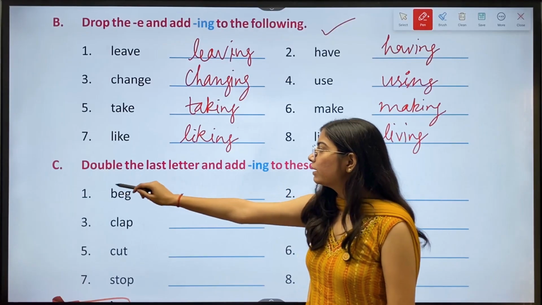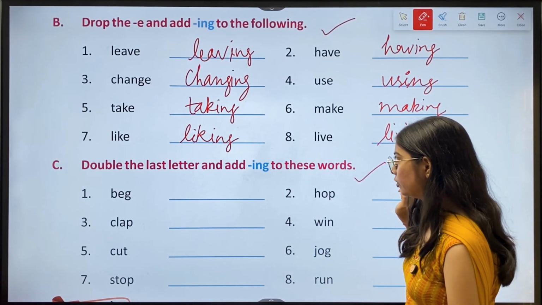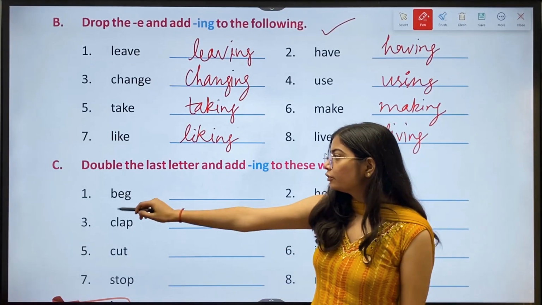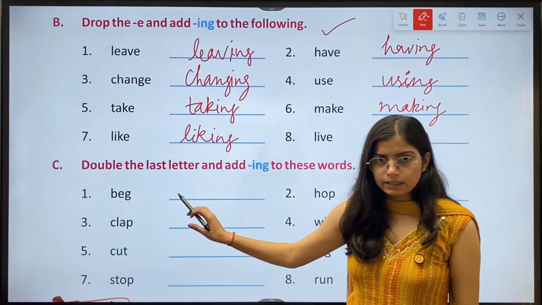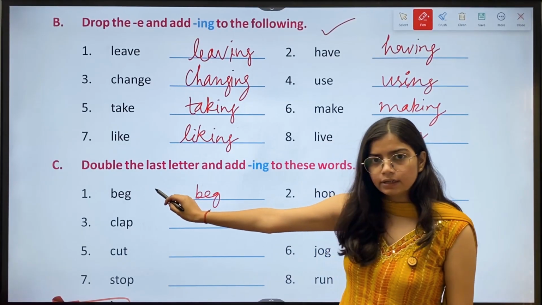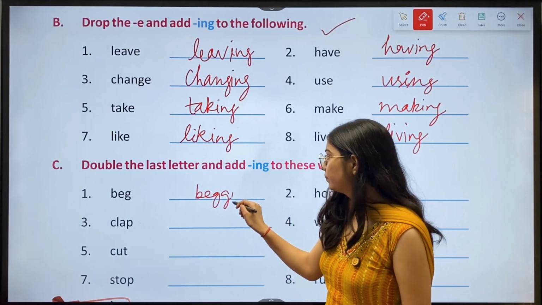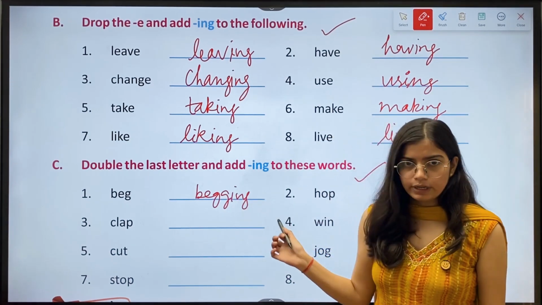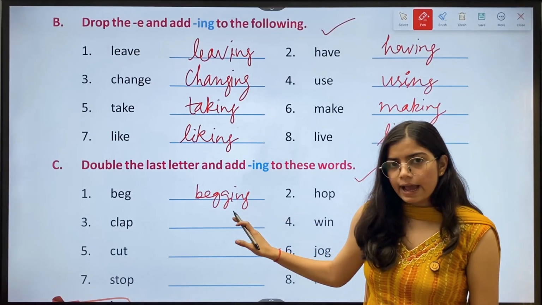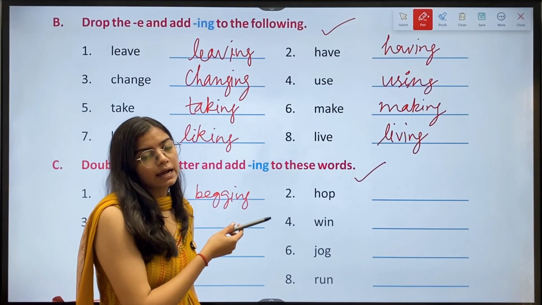Then we have C, double the last letter and add ing to these words. So we have to double the last letter and add ing. First, beg. First we'll write the same word. Then the last letter is G, so we'll add another G and add ing. That's how we write it. The word is pronounced as begging. Then we have second, hope. The answer is hoping.